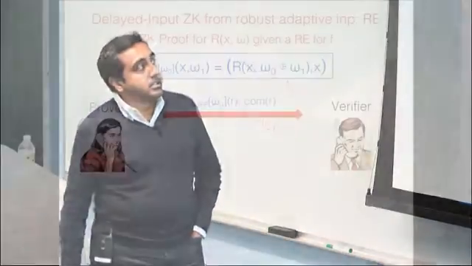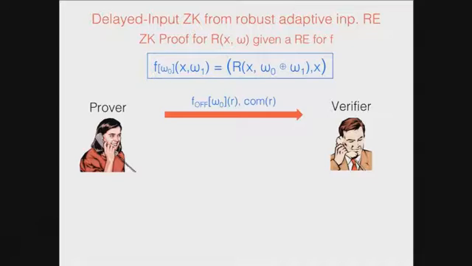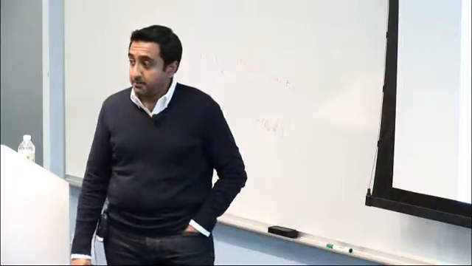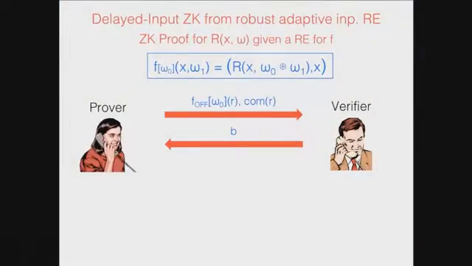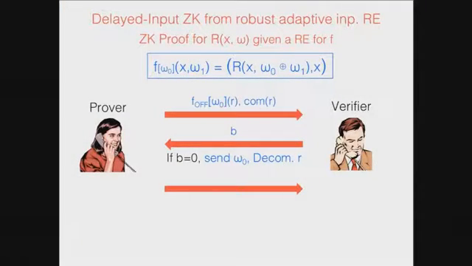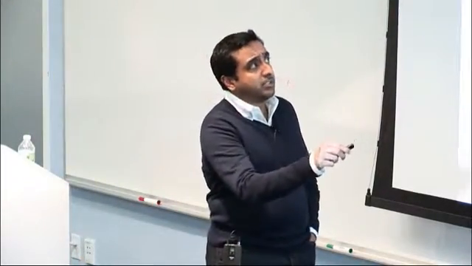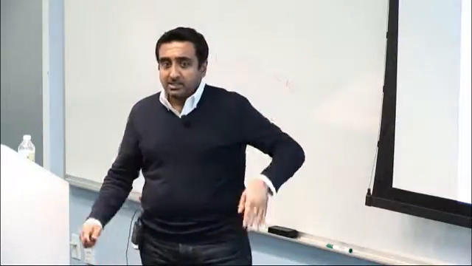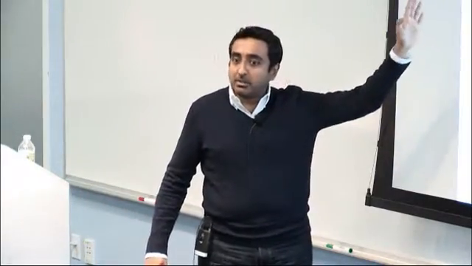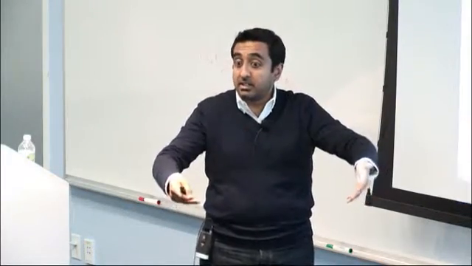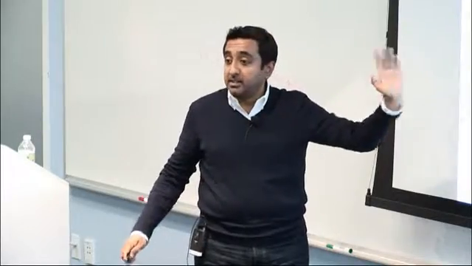Now what is my zero knowledge protocol? In the offline phase, all I'm going to do is give the offline part and commit to the randomness. Now the verifier can give 0 or 1. If it is 0, I'm going to send this fixed value w0 and decommit to R. What is the verifier going to do? The verifier is just going to check if everything was done right. This is very similar to, if you looked at the garbled circuit construction, I just give you all the randomness involved in constructing this offline part. It's just verifying that this is fine.